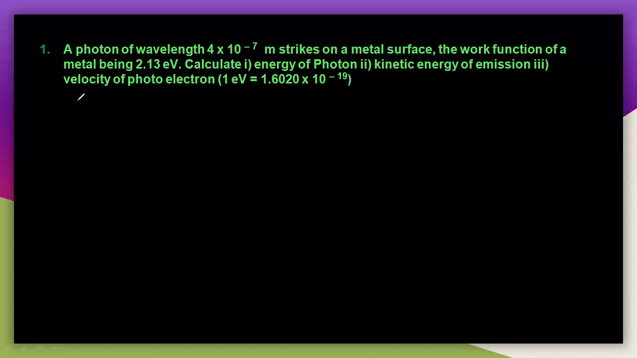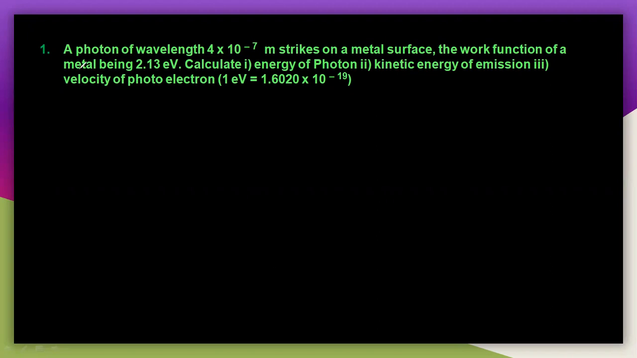See this problem, this is also one of the important things here. A photon of wavelength 4 into 10 to the power of -7 strikes a metal surface, the work function of the metal being 2.13 electron volt. Calculate the energy of the photon, kinetic energy of the emission, and the velocity of the photoelectron. So first of all, what is he asking here? The energy of the photon.